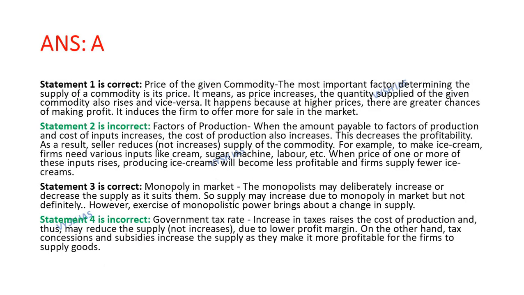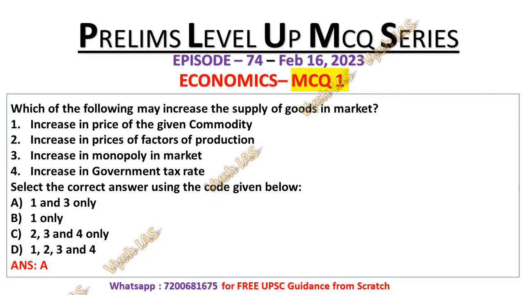Statement number 1 is correct because the price of a given commodity is the most important factor determining the supply of a commodity. It means as the price increases, the quantity supplied of the given commodity also rises and vice versa. It happens because at higher prices there are greater chances of making profit. It induces the firm to offer more for sale in the market. That's why statement number 1 is correct, that is the increase in the price of a given commodity leads to increase in the supply of goods in the market.